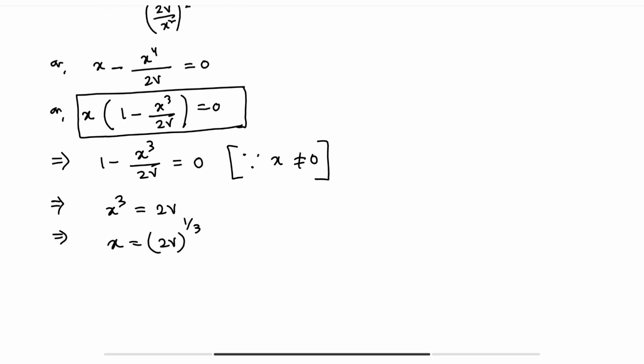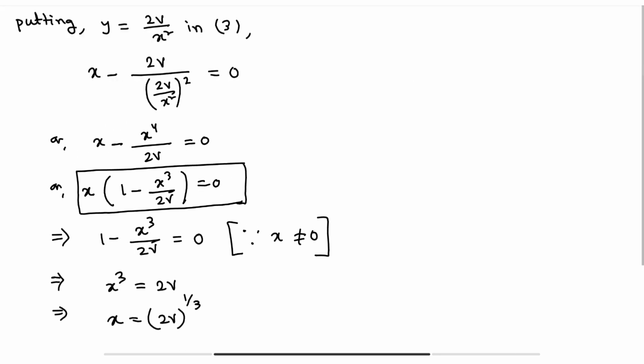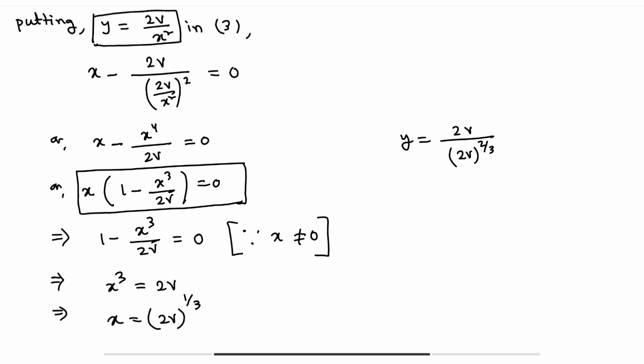Now you can put the value of x in any one of the two equations, or you can put it in y is equal to 2v by x square. So y is equal to 2v by x square, that means 2v divided by (2v) to the power 2 by 3. After simplifying this, we get 2v to the power 1 minus 2 by 3, so this is equal to 2v to the power 1 by 3.